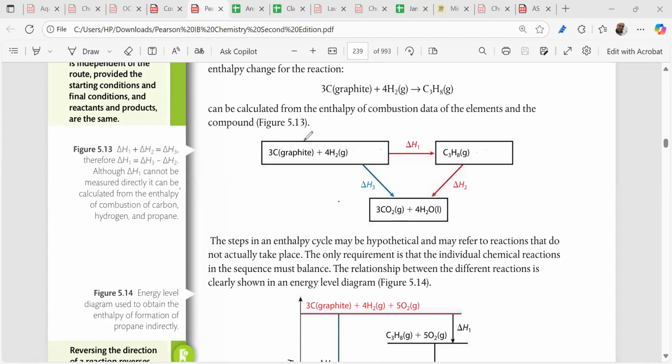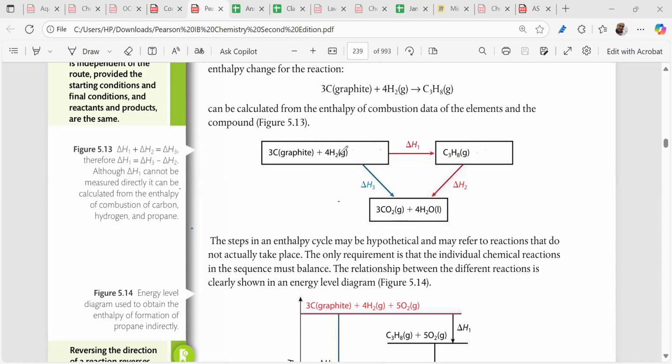Suppose this reaction. Is it possible in the lab? Is it possible in the lab that you mix carbon and hydrogen and get an alkane? It's not possible. Comfortably, it's not possible, because if this was possible, then we would have made petrol and diesel, and there wouldn't be any wars going on or shortage of petrol and all.